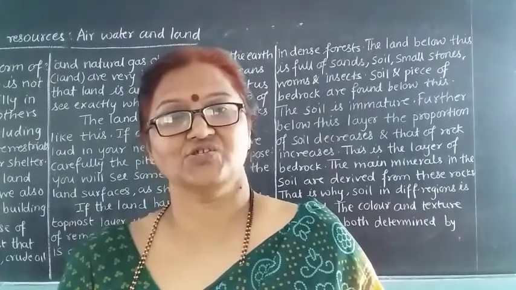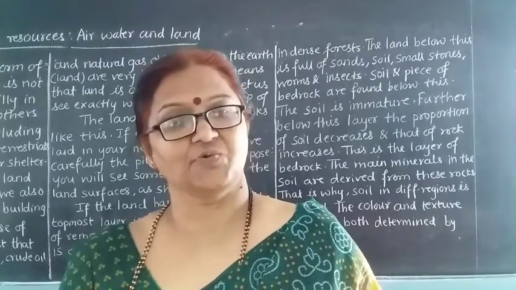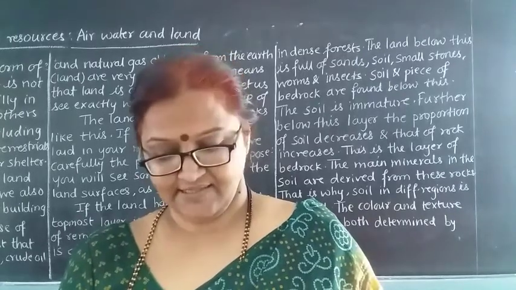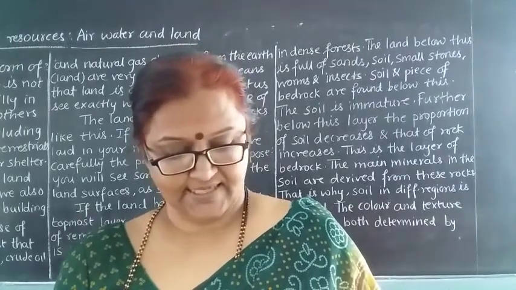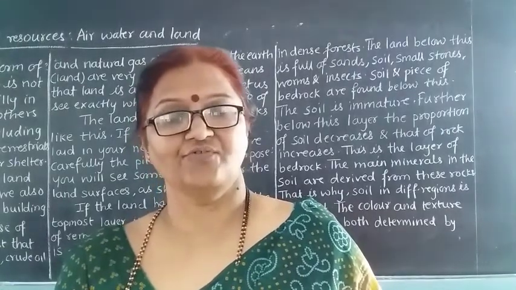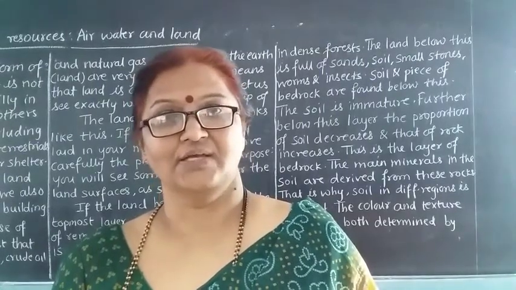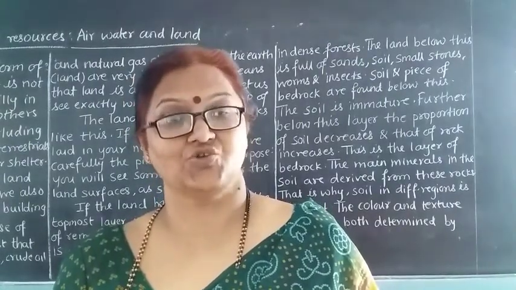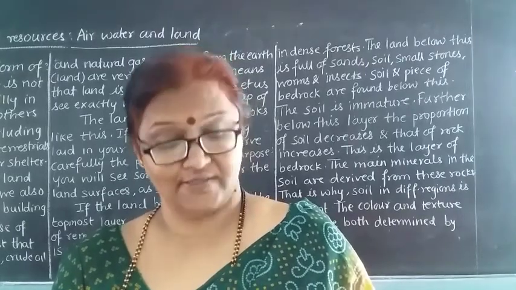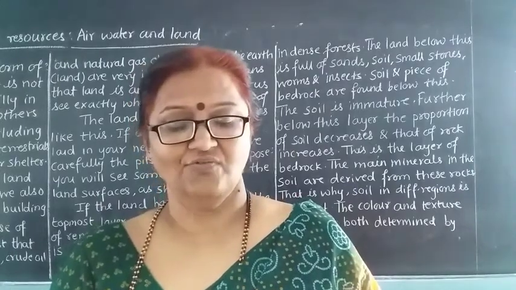The process of soil formation is slow and continuous. This is not a fast process. It is very slow, but it is a continuous process. It takes about 1000 years for a 2.5 centimeter thick layer of mature soil to form. That means to form mature soil with a thickness of 2.5 centimeters, it takes thousands of years.